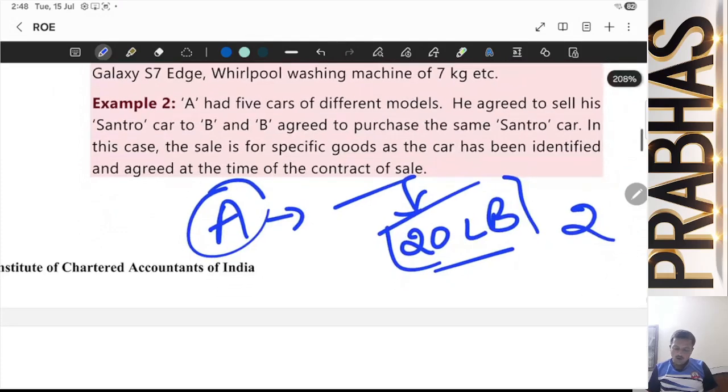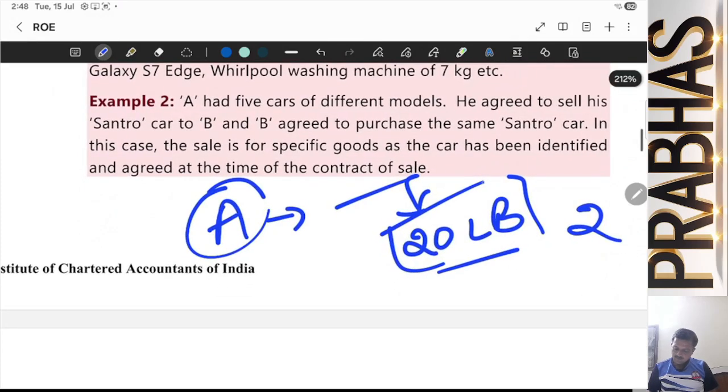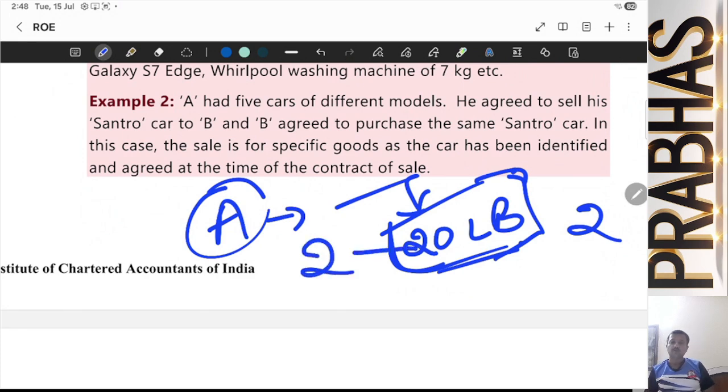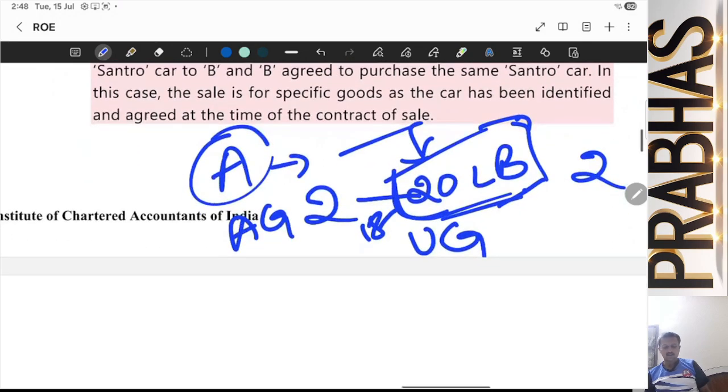See, these all are the goods which are with me, or you can say, these all are unascertained goods. Out of this, if A asks me for 2 leather balls, when I give him 2 leather balls out of this, they become ascertained goods and the remaining 18 will be unascertained goods. Try to understand this.